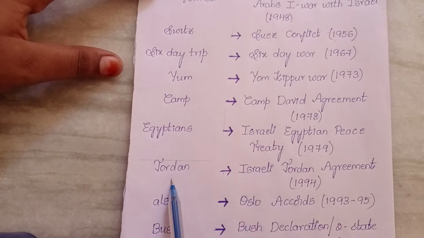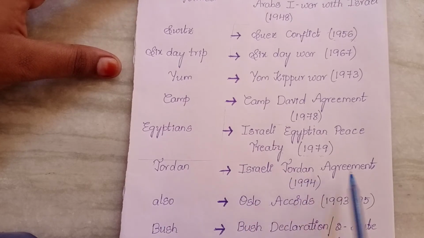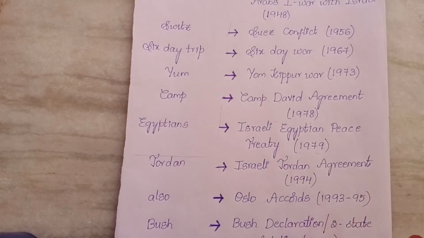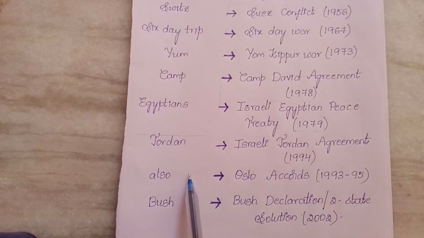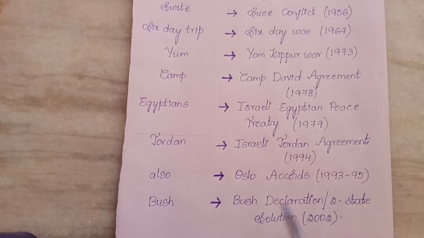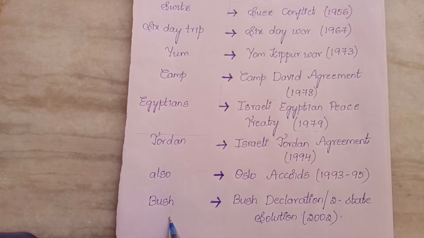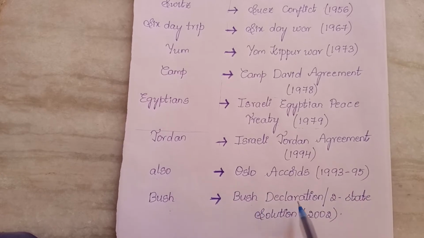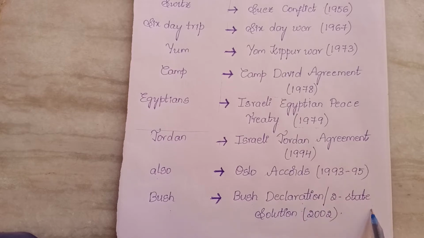Jordan represents the Israeli-Jordan Agreement 1994. Also sounds like Oslo, right? A bit similar, right? Also sounds like Oslo. So Oslo Accords 1993 to 1995. Here Bush, behind the bushes. Bush represents the Bush Declaration or the famous two-state solution in 2002.